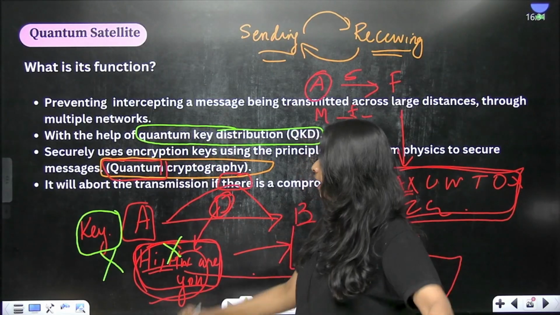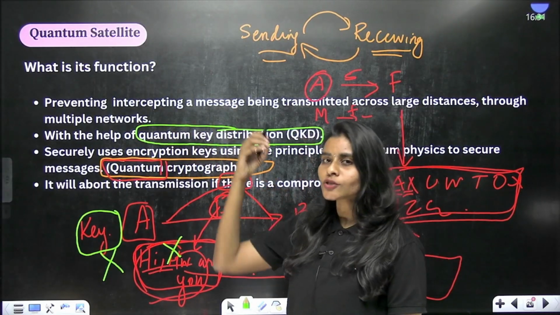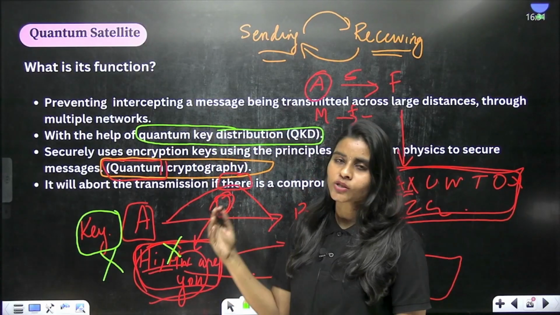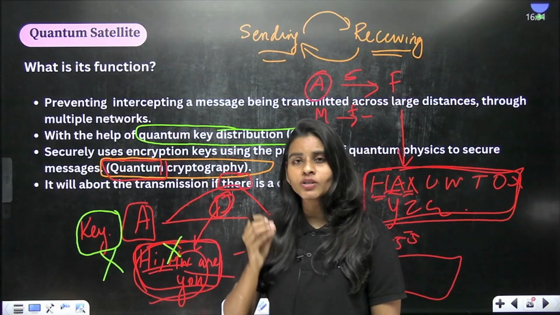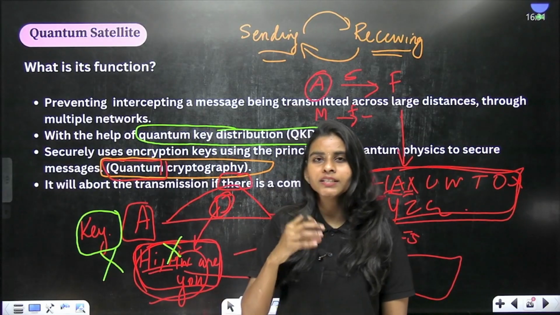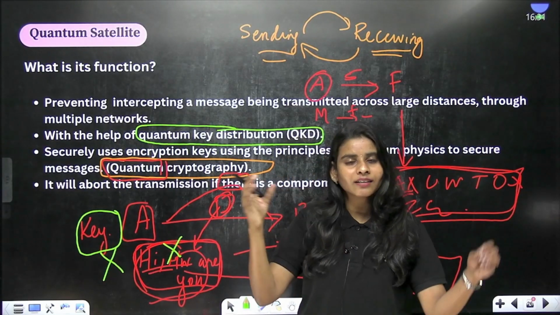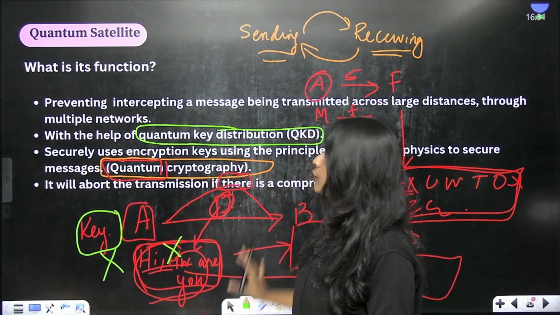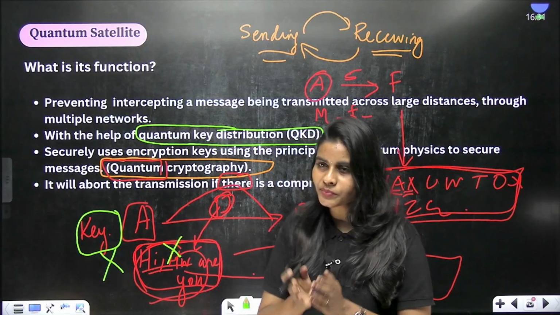Let's not get into that detail. Just get to know that it is going to make use of quantum key distribution in such a way that whenever there is a breach that is happening, or whenever any interception is detected, the transmission will get aborted. Clear? So this is all that you have to know about the quantum satellite.